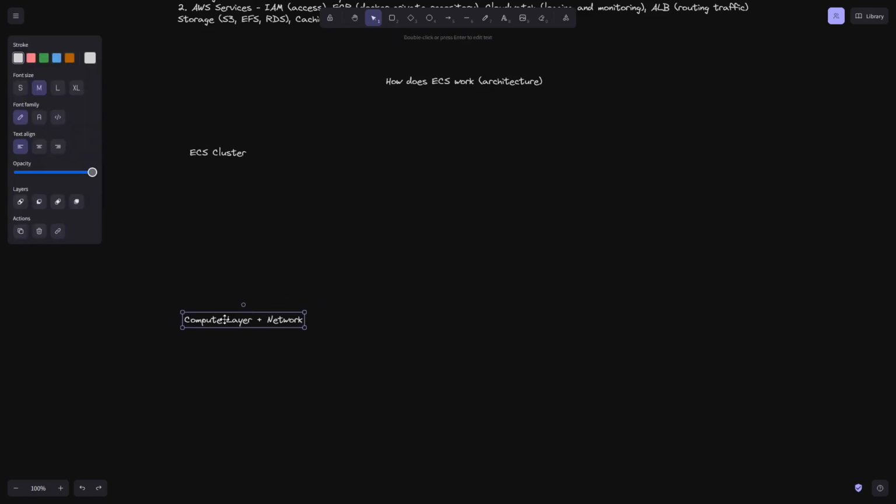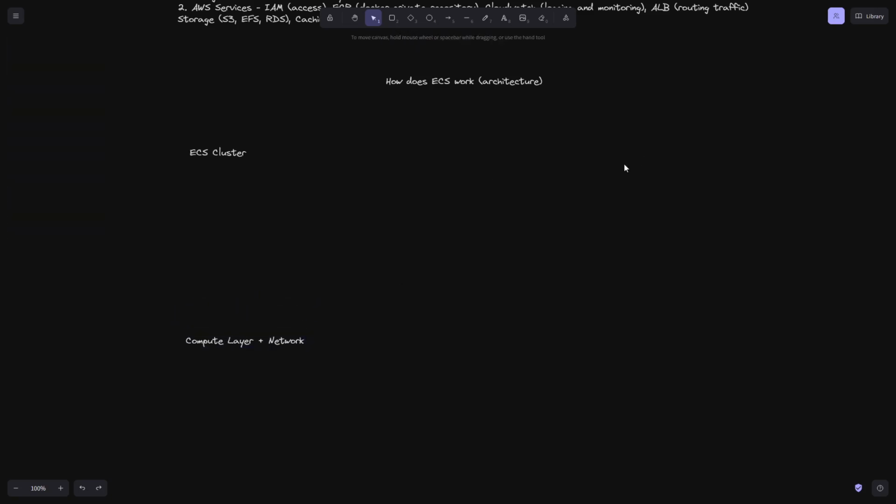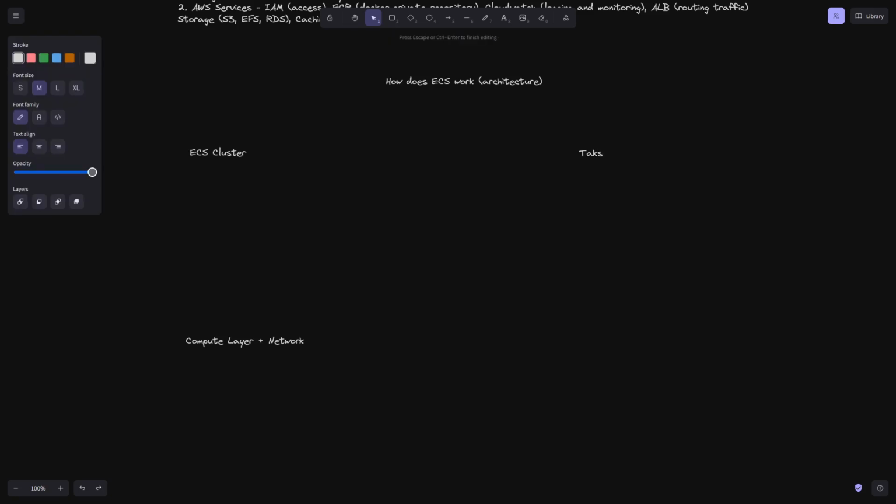Then there's the concept of task definitions, and we'll talk about what that is. There's the concept of tasks, and then there's the concept of services.